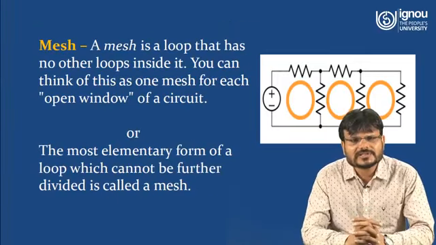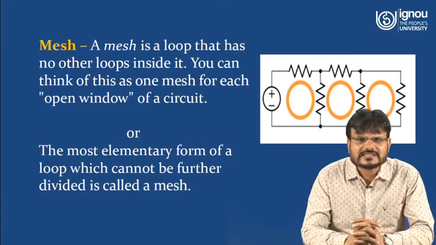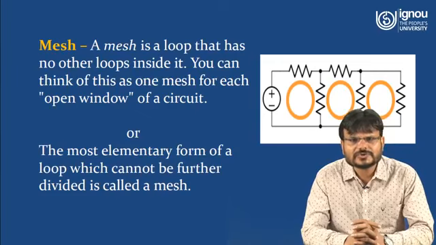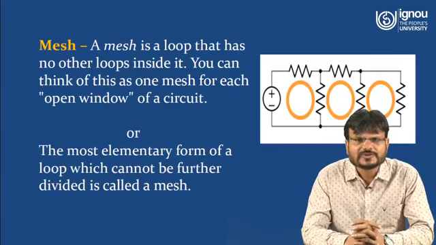Now we have to understand what is a mesh. A mesh is a loop that has no other loop inside it. So you can think of this as one mesh for each open window of a circuit. Here you can see in the figure, the most elementary form of loop which cannot be further divided is called mesh.